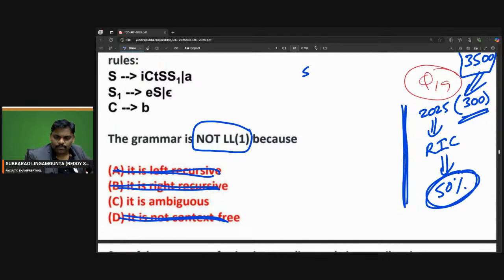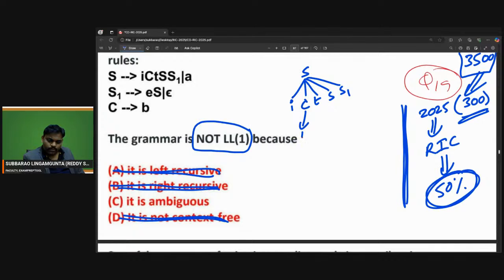S goes to iCtS S1. This is the given grammar. Next, C goes to b.